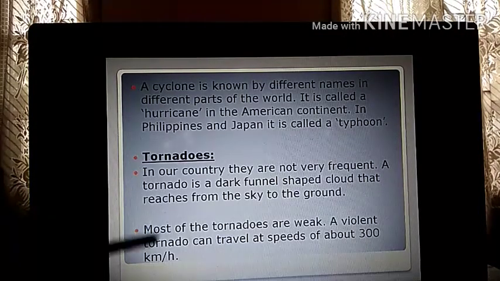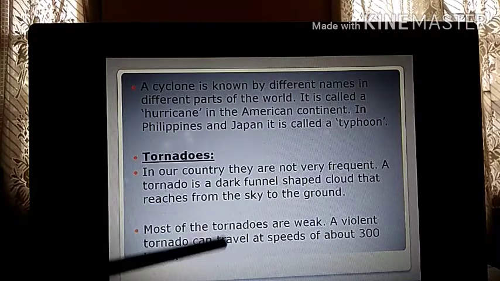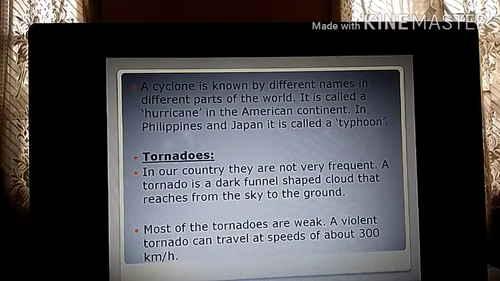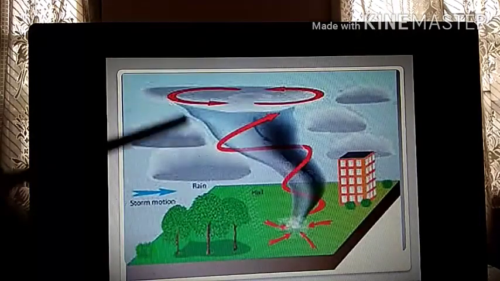Most of the tornadoes are weak. A violent tornado can travel at speeds of about 300 km per hour. So you can imagine the speed. The speed is very, very huge. And most of the tornadoes are not so strong, they are weak. Cyclones are huge and very destructive, but tornadoes are not that destructive. Yeah, so this is a tornado.